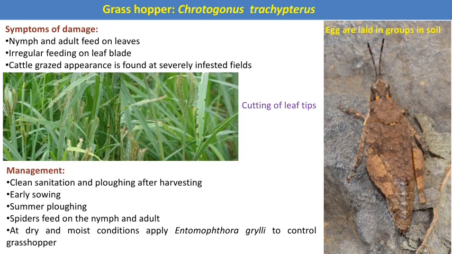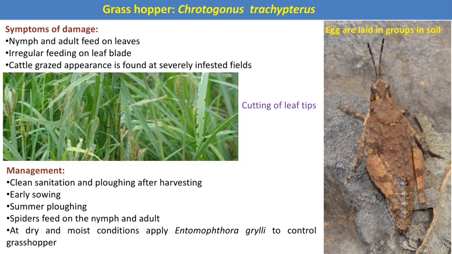Okay, then how can we manage all types of grasshoppers in the cereal crops? Clean cultivation is a must, because nearly all the grasshoppers which feed on our field are born on the grasses at an initial condition. Then after that they migrate toward the main crops. So clean sanitation is most important, or we can say the trimming of the field bunds. The trimming of the field bunds helps to reduce the infestation of the grasshoppers.